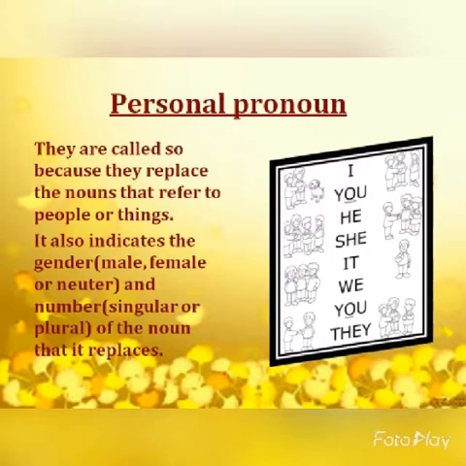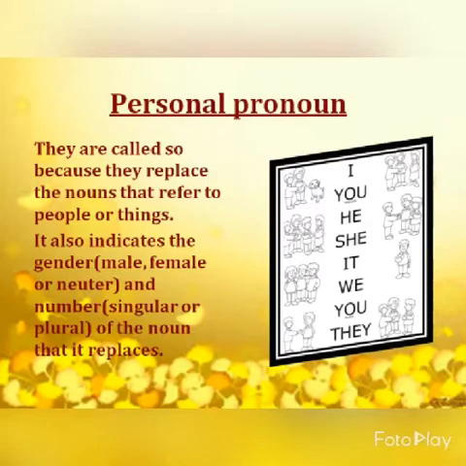Now you can see that from the starting till it, all are singular, and from we to they, the last three are plural. One thing you have observed is that sometimes you is used as a singular and sometimes as a plural. For example, I can say, you have not finished your work, for a single person, and I can say, you all have not finished your work. So you can be used as a singular or as a plural. This thing is clear to everyone. So personal pronouns are used to replace the nouns that refer to people or things.